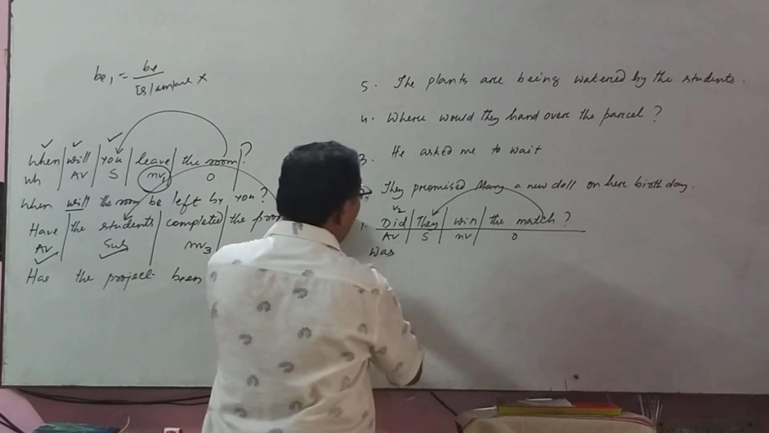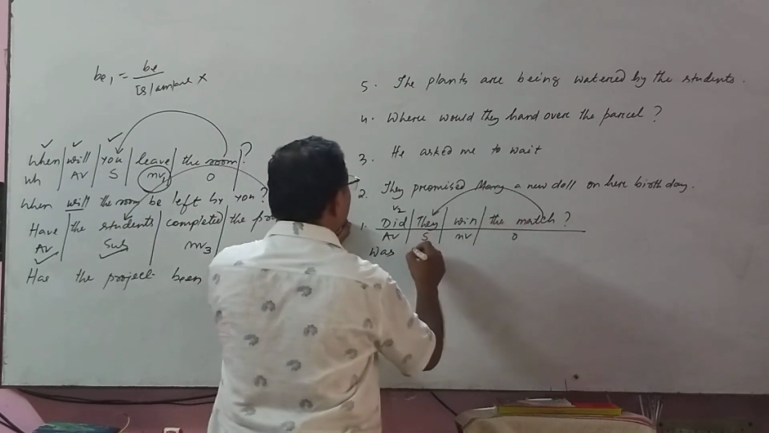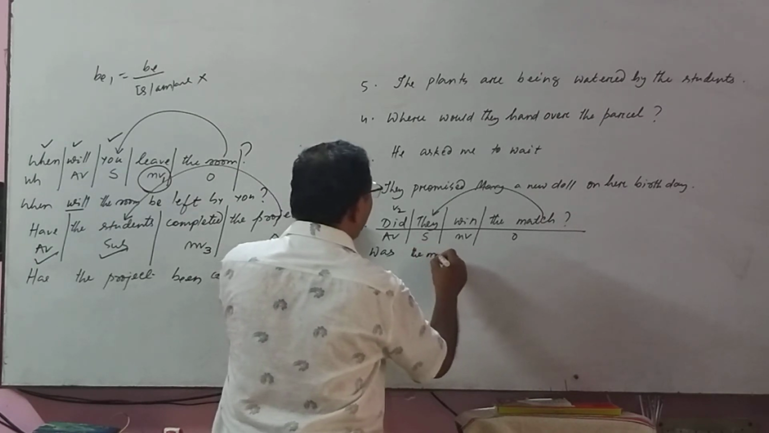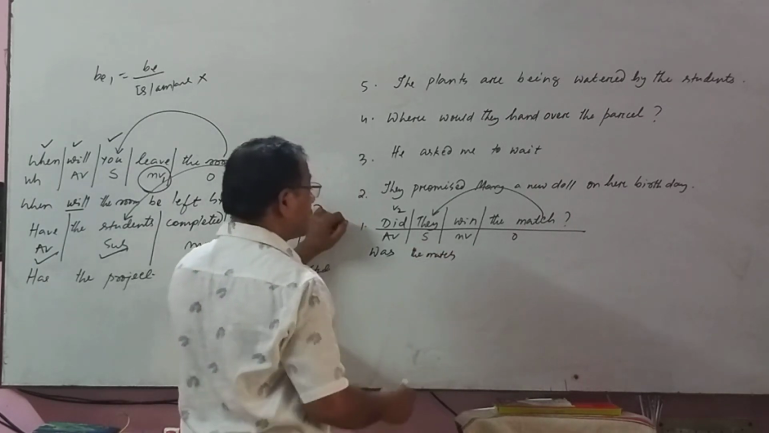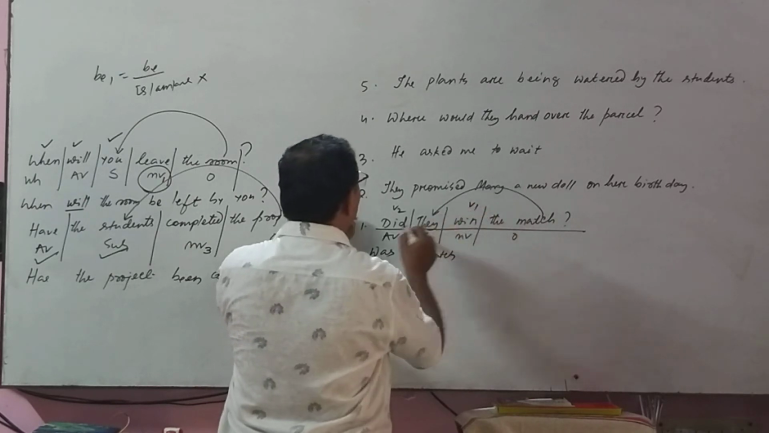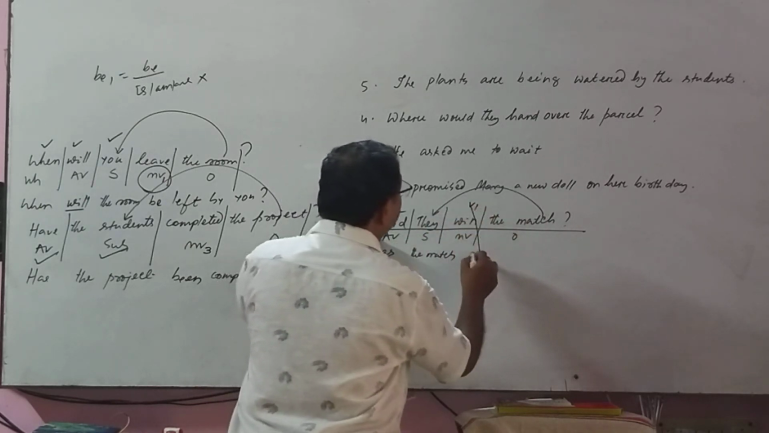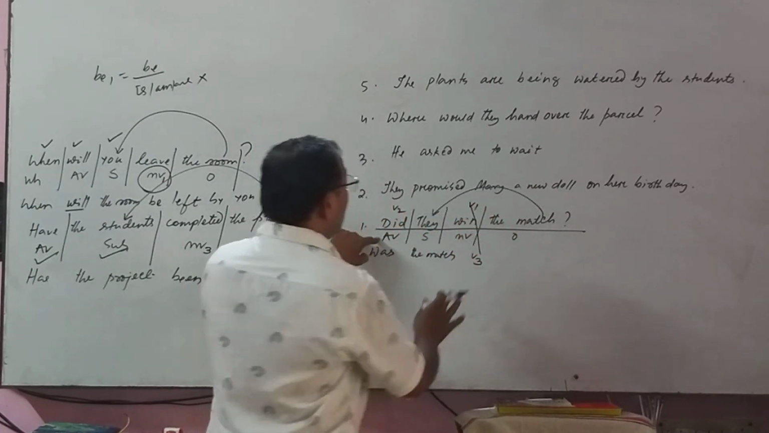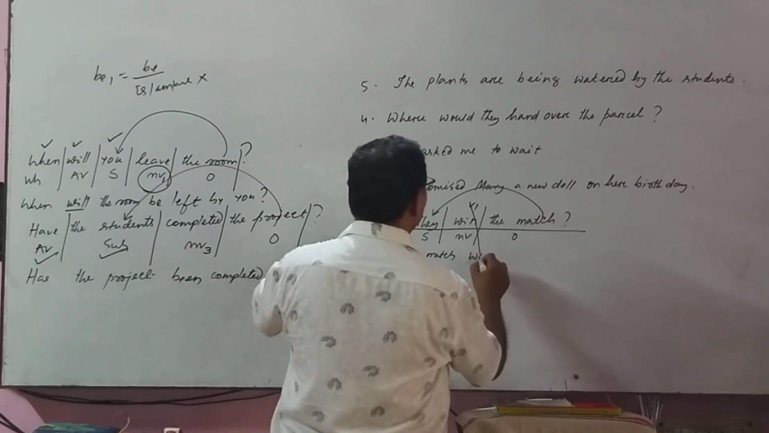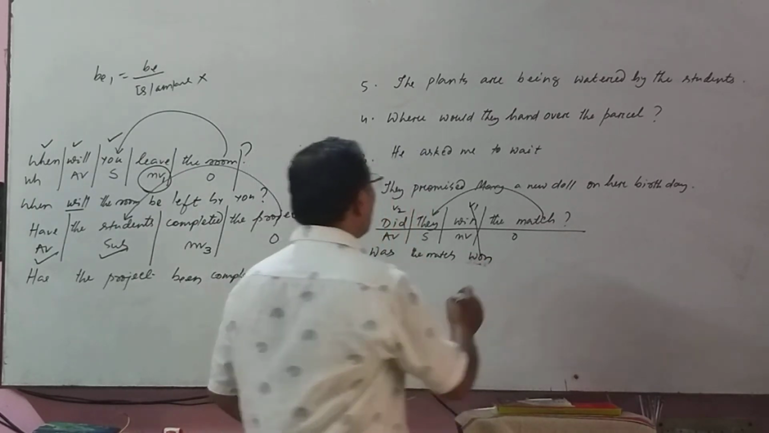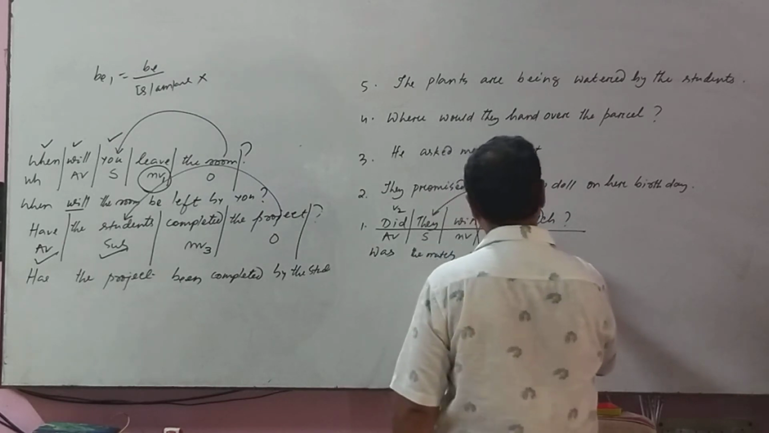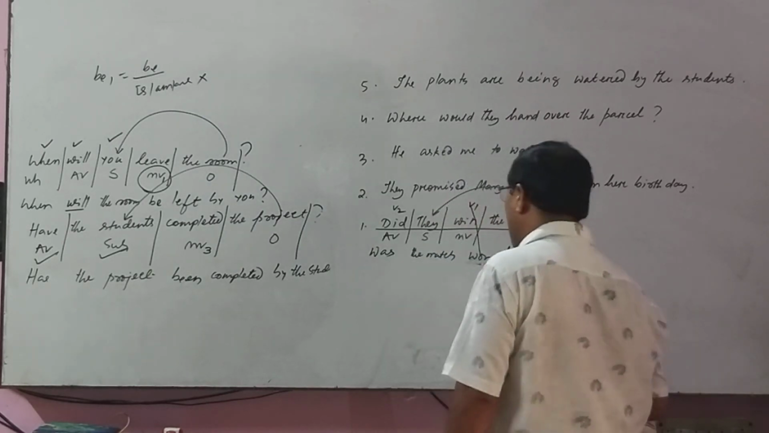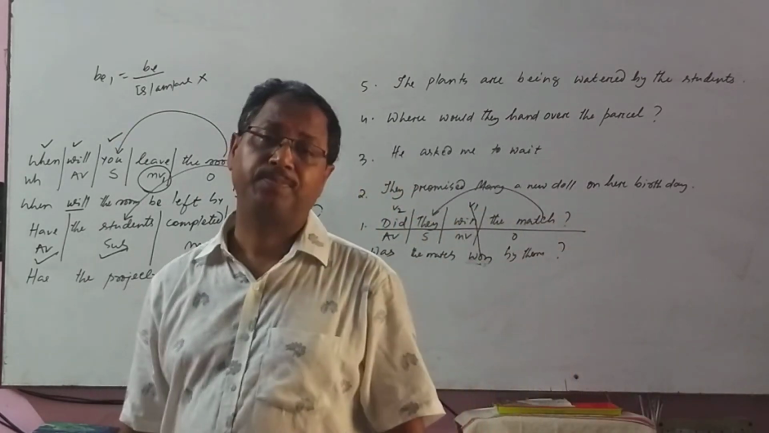Now this will be "was." And the word object replaces the subject: "the match." In V1 it will be be, which applied here will be V3. Okay, it will be "own." Was the match owned by them, or simply, was the match owned?